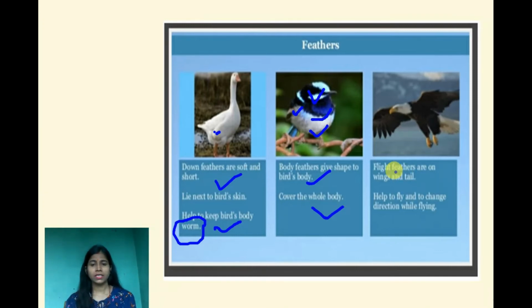The third one is flight feather. What are flight feathers? Flight feathers are on the wings and tail. That kind of feathers are only on the wings and on the tail, that help to fly and to change direction while flying.